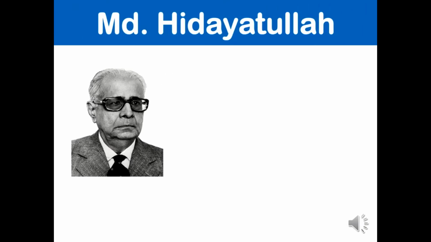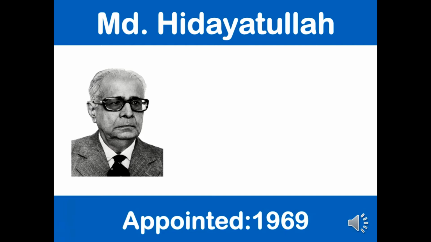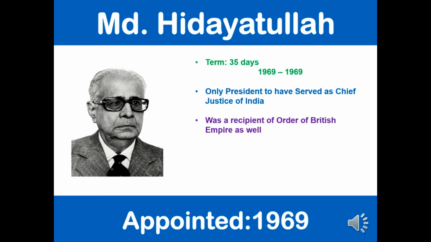So the next president was Muhammad Hidayatullah. He was appointed after President V.V. Giri resigned to take part in the presidential elections. He was appointed in 1969. He served a term of 35 days. He was the only president to have served as Chief Justice of India. He was also a recipient of the Order of the British Empire. He served as an acting president until the next presidential elections.